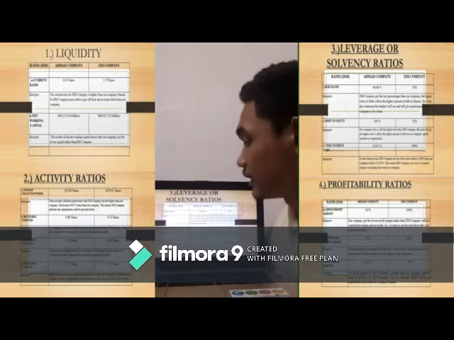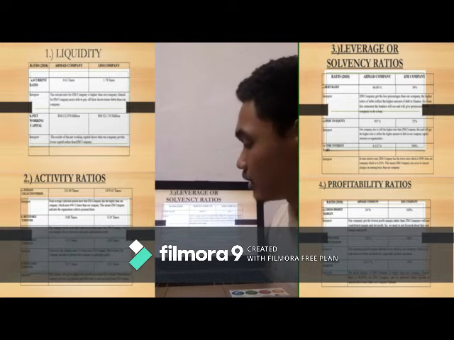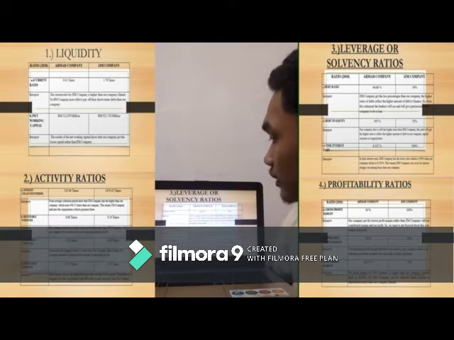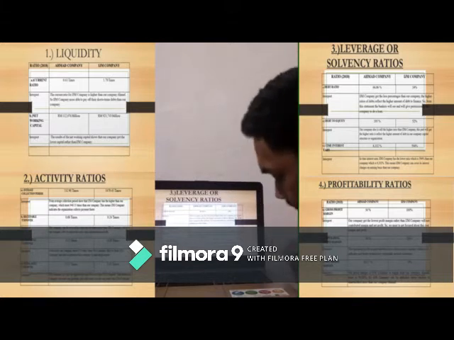And in receivable turnover, fixed asset turnover, and total asset turnover, it shows that our company has higher than AJM company. Part 3 is leverage or solvency ratios. Leverage or solvency ratios has 3 ratios. First is debt ratio, second debt to equity, and last times interest earned. It shows that our company has the highest ratio in debt ratio, debt to equity, and times interest earned than AJM company.